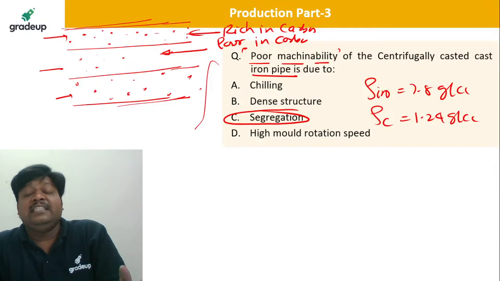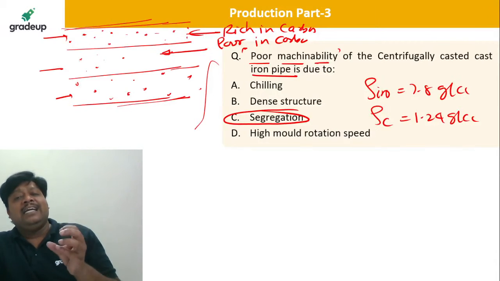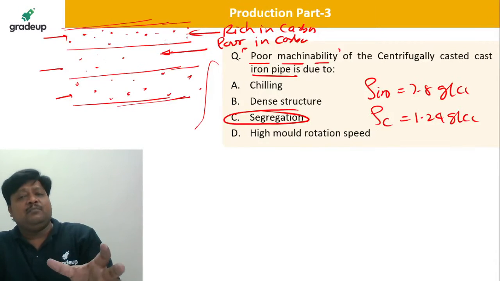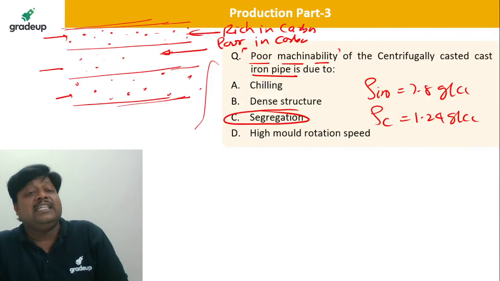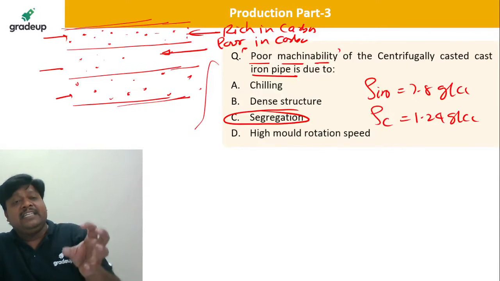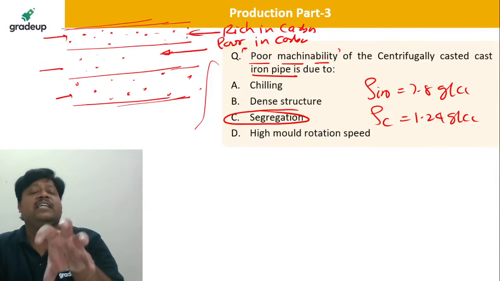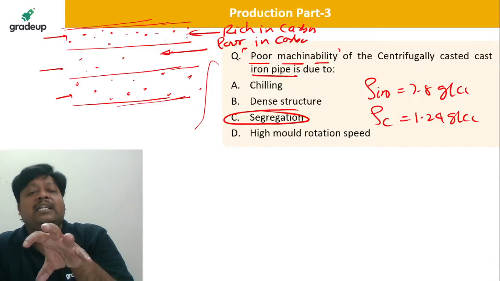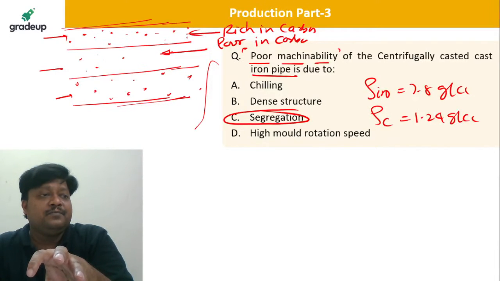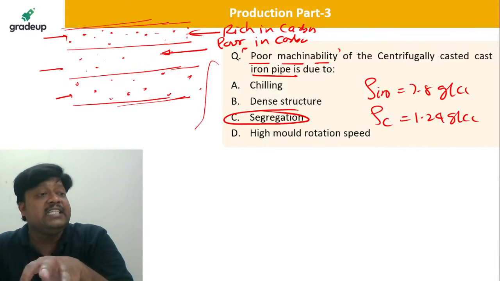No doubt iron has a huge affinity towards carbon, but because of this centrifugal action, the iron and carbon try to separate, but they do not separate totally. They create rich in carbon, poor in carbon, rich in carbon, poor in carbon, such a kind of microstructure, and that phenomenon is known as the segregation effect.